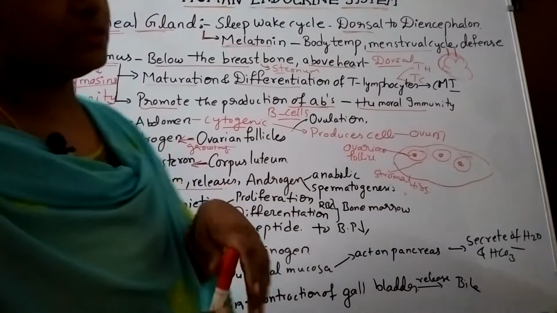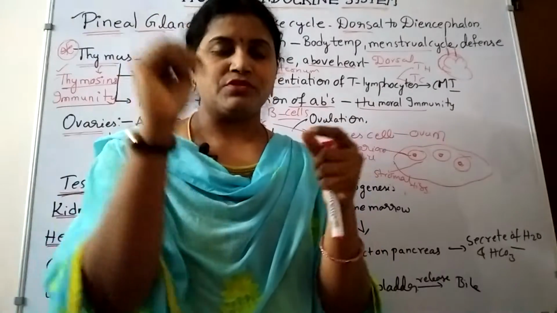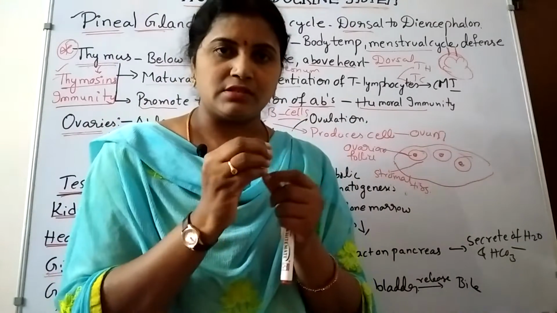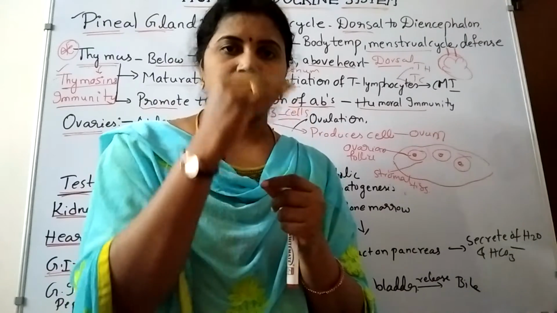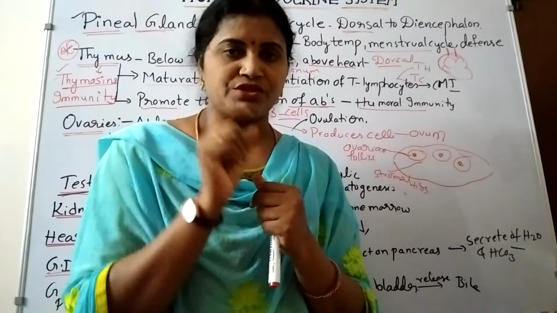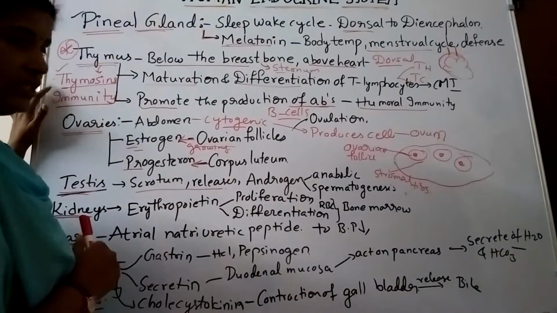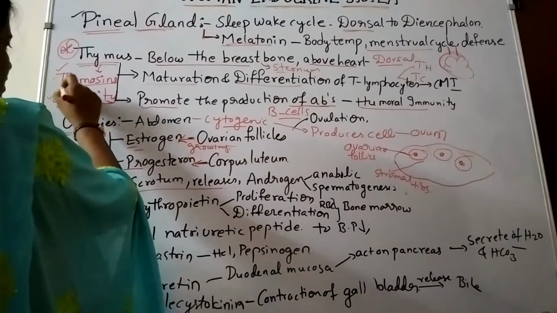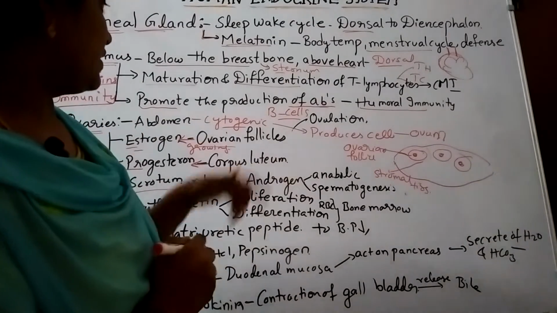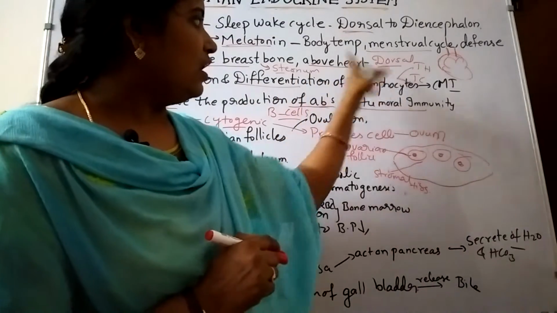Then thymus is present just above the breastbone, dorsal to the heart, and below the sternum. That is the location of the thymus, and the hormones released by thymus are known as thymosins. Thymosins are responsible for immunity. It is present below the breastbone, also known as sternum, and above the heart.